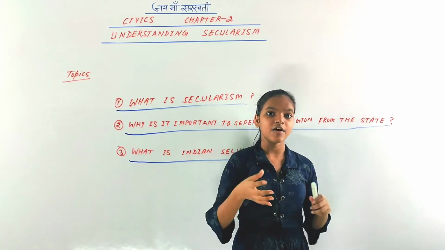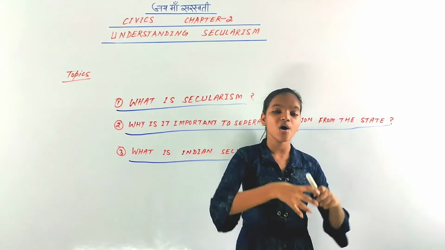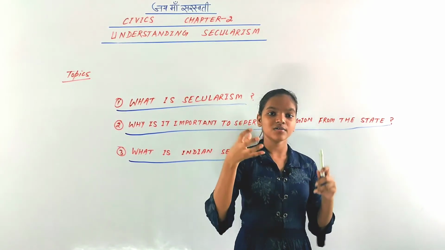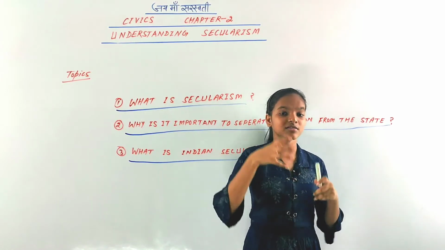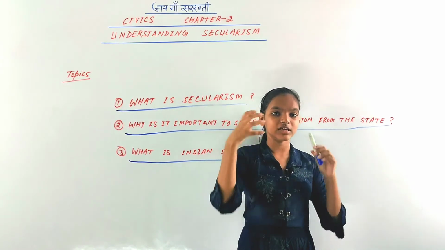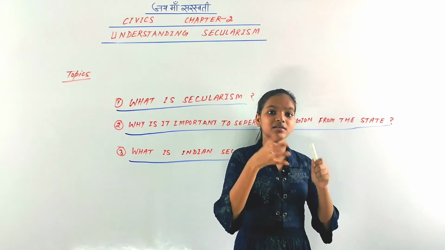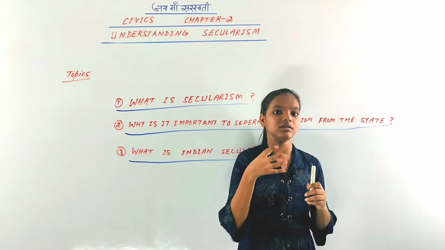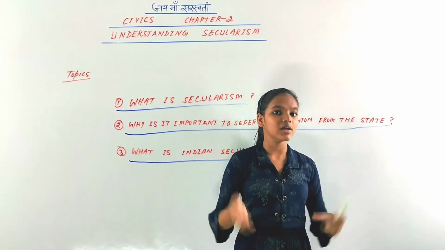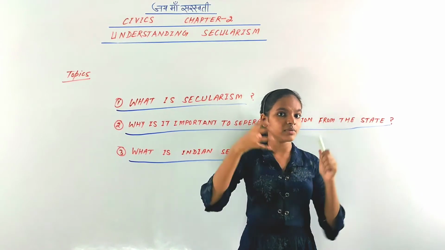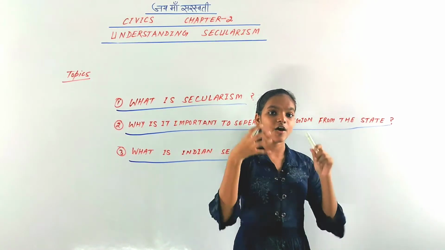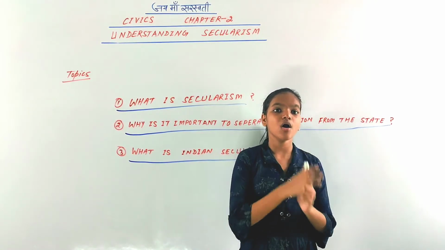That means the Indian government keeps an equal distance from all religions. You might have seen that in law courts, in police stations, in government schools, in government offices, there is no promotion of any particular religion, because the government always keeps a distance from all religions. It cannot promote or show support to any particular religion, because that would be domination and discrimination between religions.